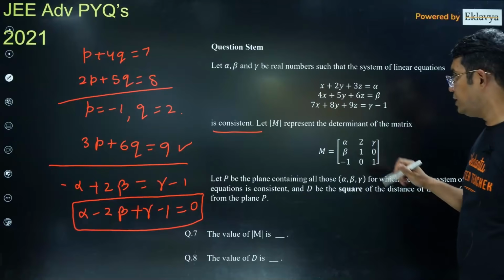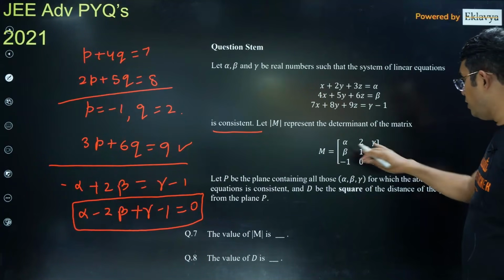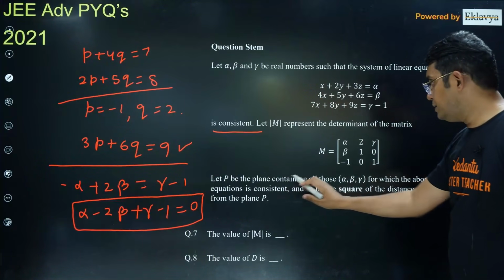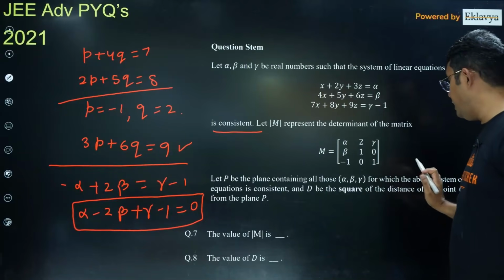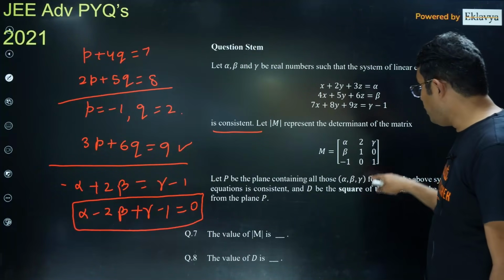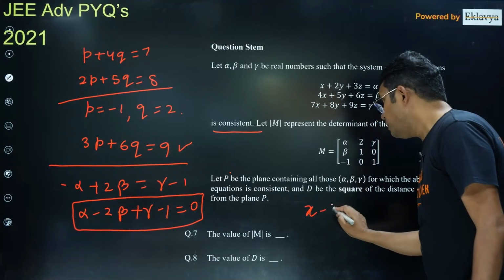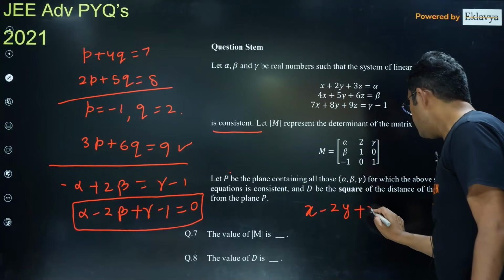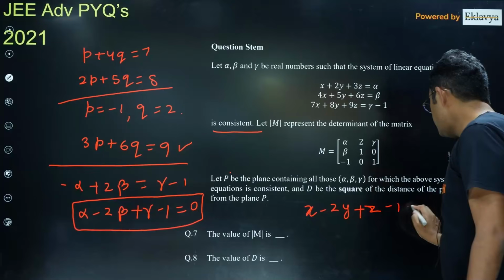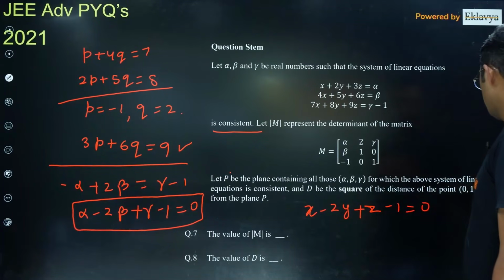Now what are the parts? This represents the determinant of this thing, and P is the plane containing all alpha, beta, gamma. So if P is the plane containing all such alpha, beta, gamma, the equation of P should be x minus 2y plus z minus 1 is equal to 0.